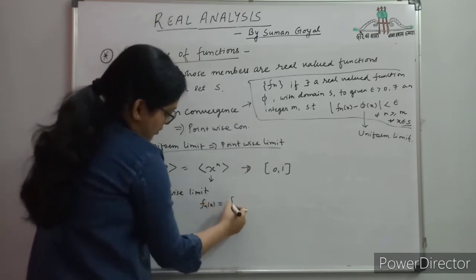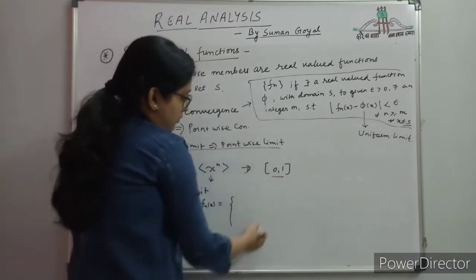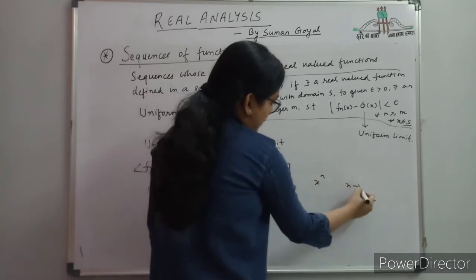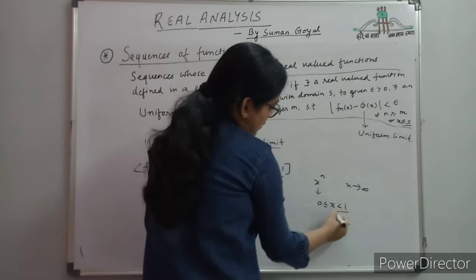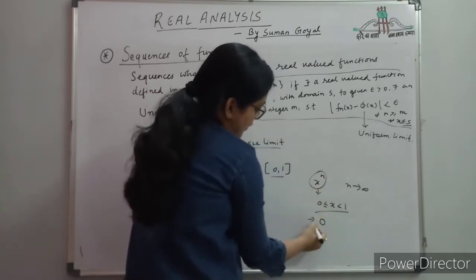The pointwise limit of x to the power n when x belongs to [0,1]: as n tends to infinity, when x ranges between 0 and 1, this limit is 0.